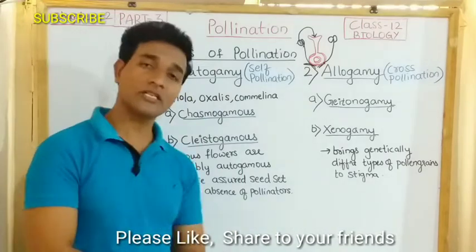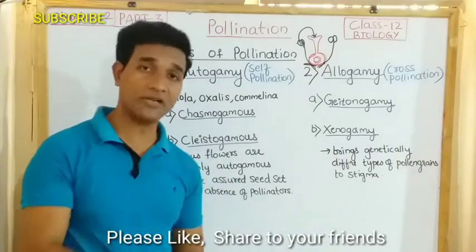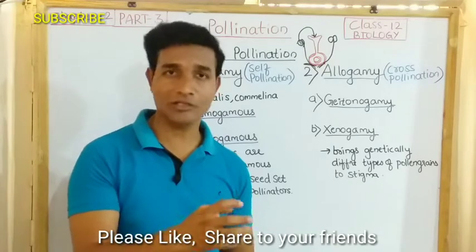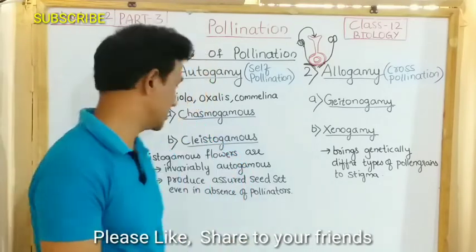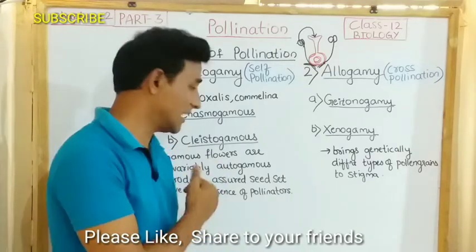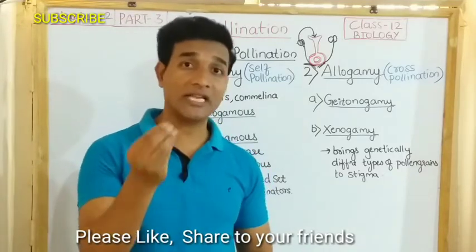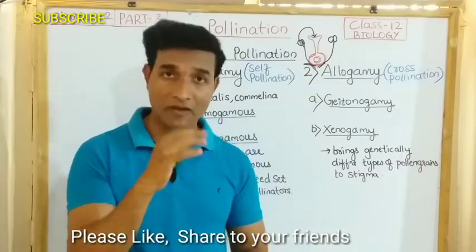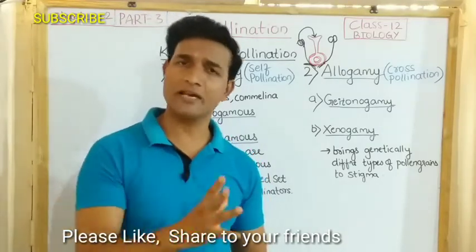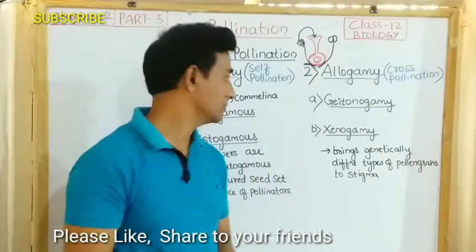So these cleistogamous flowers are said to be invariably autogamous because there is no need of any pollinators. As the flower is closed, there will compulsorily be pollination, and they produce assured seed set even in the absence of pollinators. Because pollination takes place within the same closed flower, there is no need of pollinators, and we can say the flowers will guarantee an assured seed set.